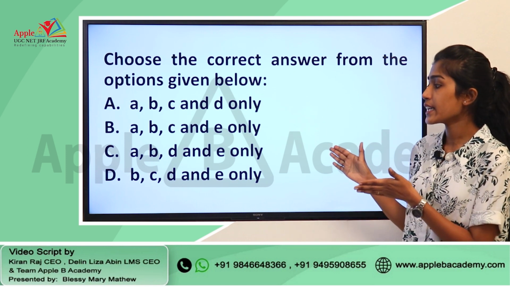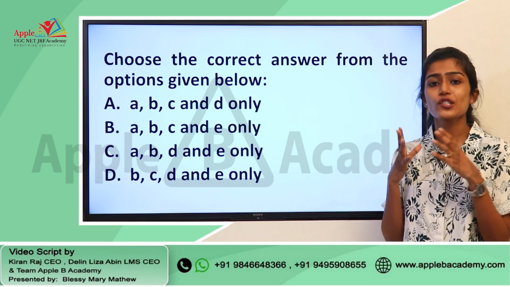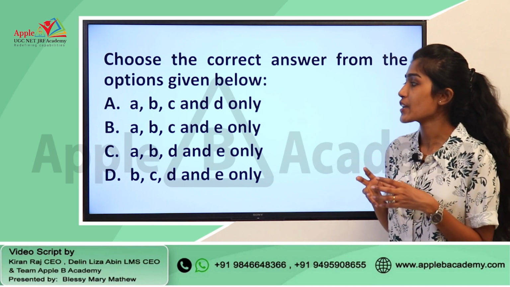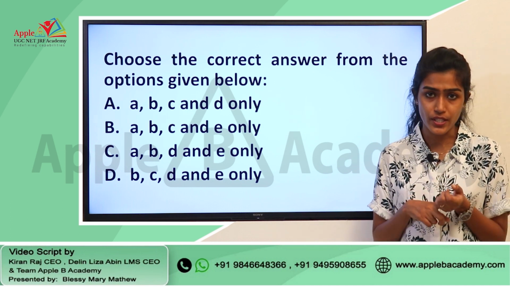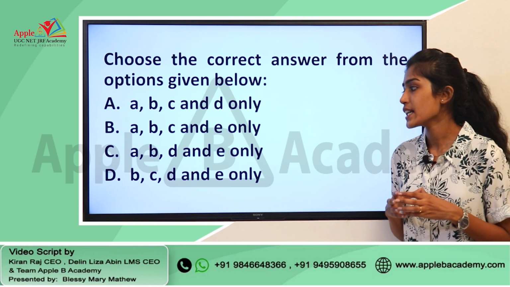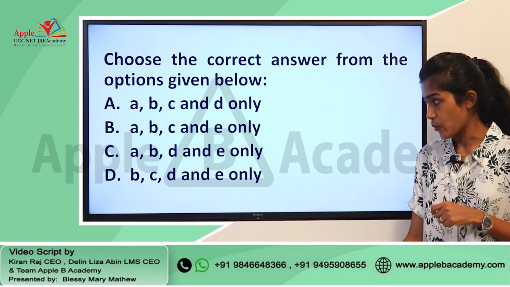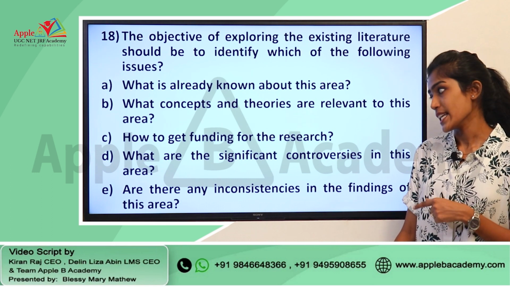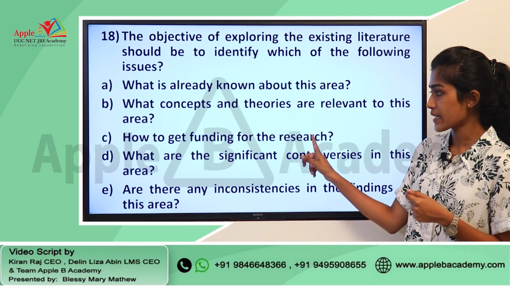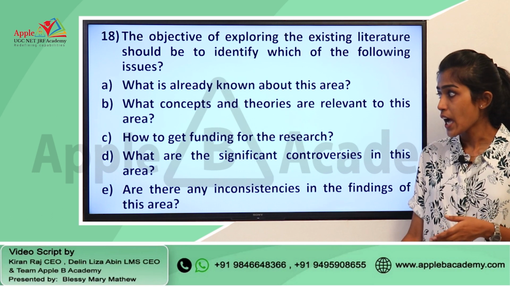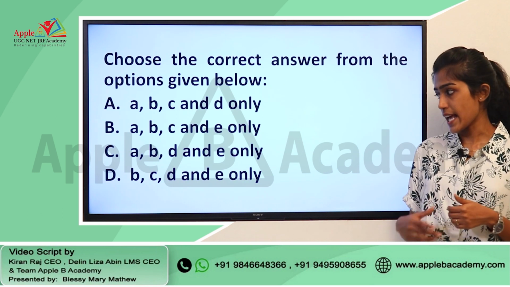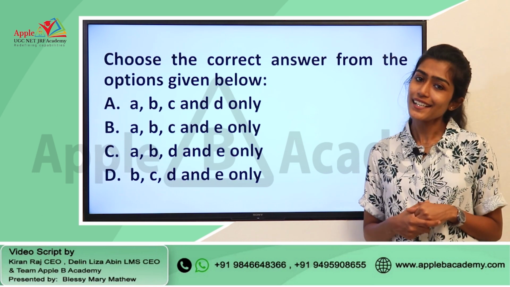And if you consider the options, we have various combinations. Each combination consists of 4 different options as well. So, the right answer given for this question is option C, that is A, B, D and E only. Okay. So, they have eliminated this particular option, that is C, and all other options can be considered as an answer for this particular question.